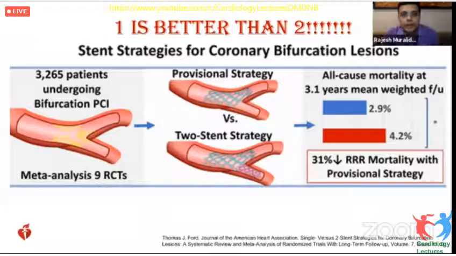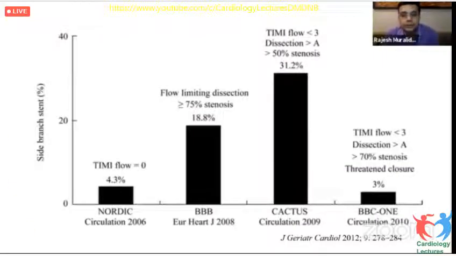Now, we have always been trained and taught that 1 is better than 2 in a bifurcation lesion, as elegantly shown in this meta-analysis, the largest meta-analysis of bifurcation lesions of 9 studies, which shows that there is a 31% relative risk reduction with a provisional stent strategy rather than a planned upfront 2 stent strategy. But the billion-dollar question is which patient should receive one stent and which patient should receive two stents. And the very same studies that tell us that you should use one stent are also divided with regards to the selection criteria for using two stents.